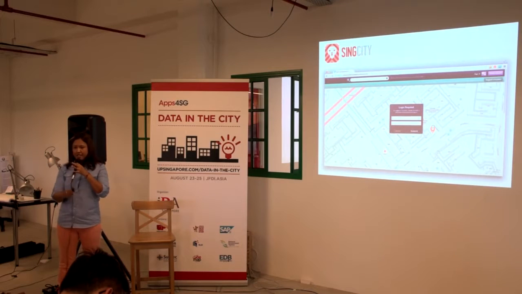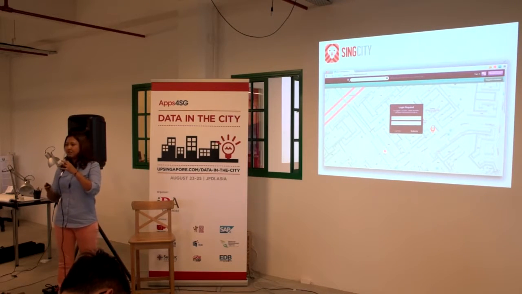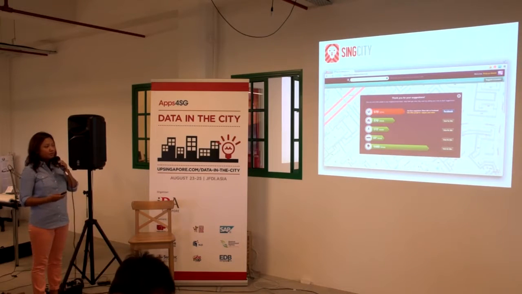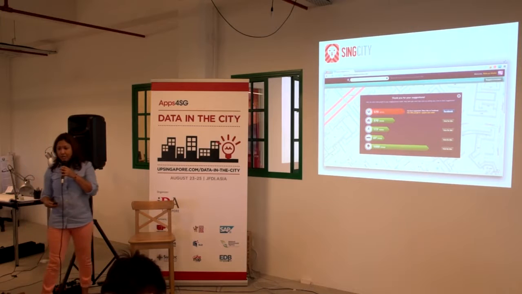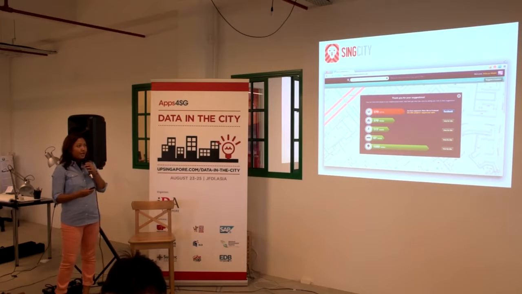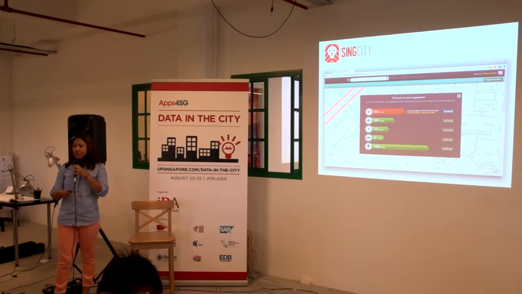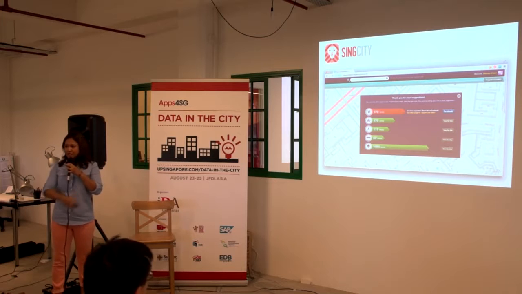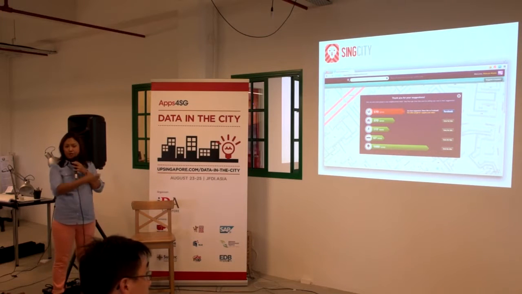Now this can be childcare centers, it can be salad bars, it can be dog-friendly cafes, dog parks, it can be virtually anything. So when you're done with that, it then brings out a poll that shows you how many other people in your neighborhood also voted for that same amenity that you are looking for, and what other people in your neighborhood are also looking for. And then you can join the bandwagon and go, oh yes, we do need more dog parks, or we do need more dog-friendly cafes, I want to vote for that as well.